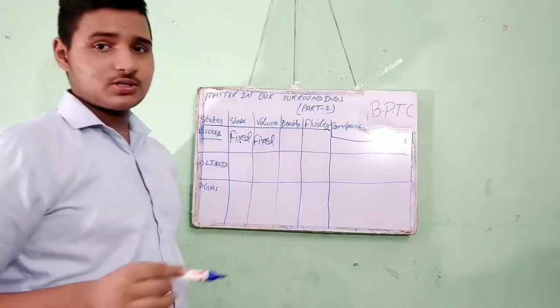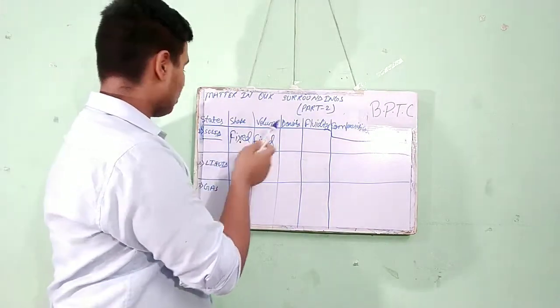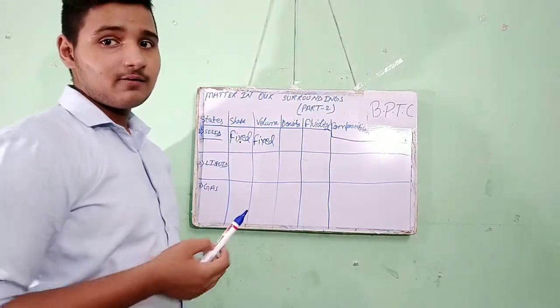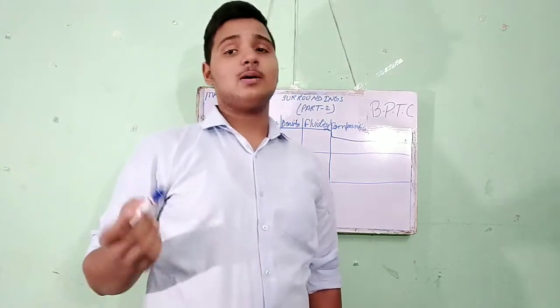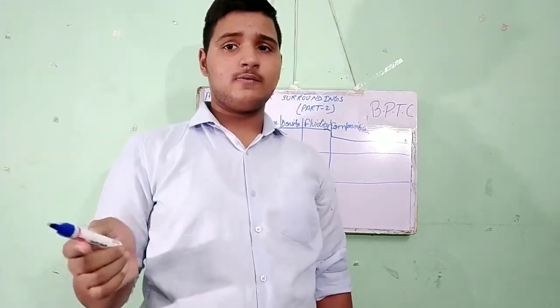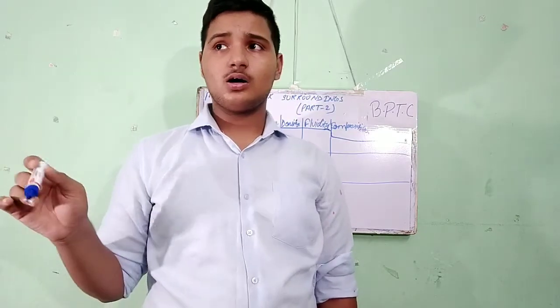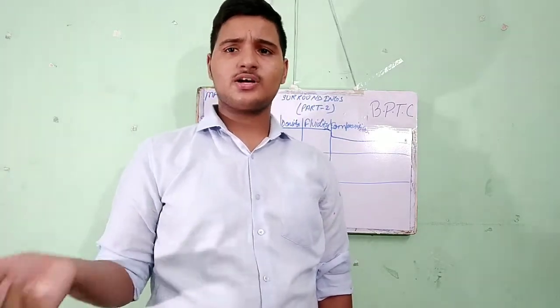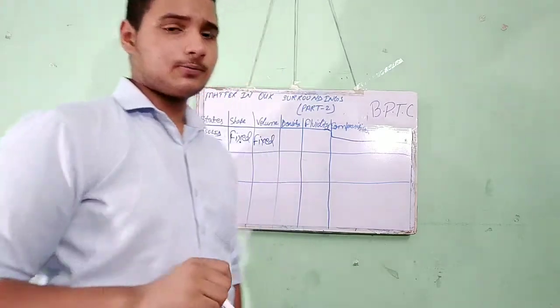The shape and volume of solid do not change in normal room temperature, not until we apply extra heat or extra temperature on it.